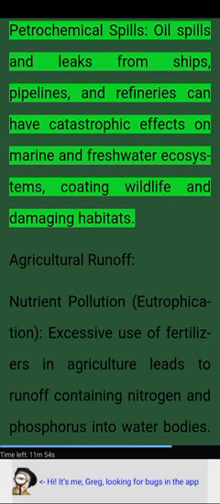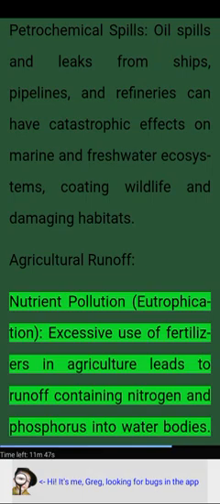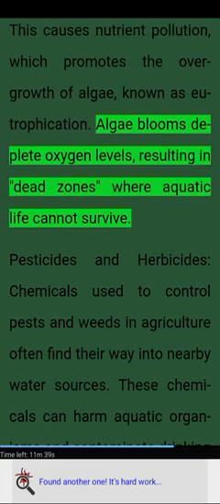Petrochemical spills. Oil spills and leaks from ships, pipelines, and refineries can have catastrophic effects on marine and freshwater ecosystems, coating wildlife and damaging habitats. Agricultural runoff. Nutrient pollution. Eutrophication. Excessive use of fertilizers in agriculture leads to runoff containing nitrogen and phosphorus into water bodies. This causes nutrient pollution, which promotes the overgrowth of algae, known as eutrophication. Algae blooms deplete oxygen levels, resulting in dead zones where aquatic life cannot survive.